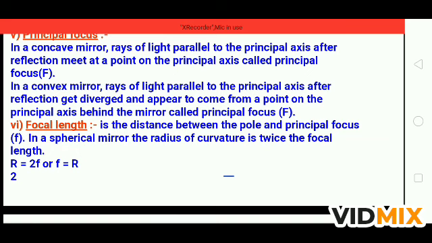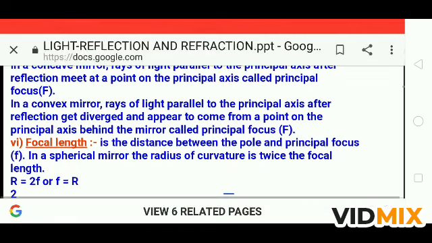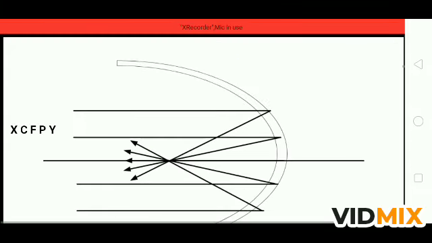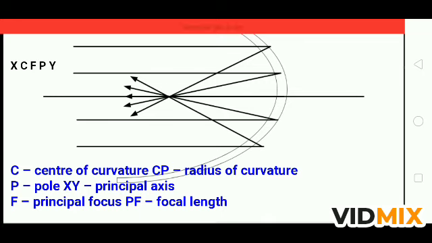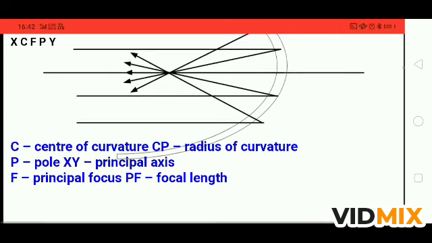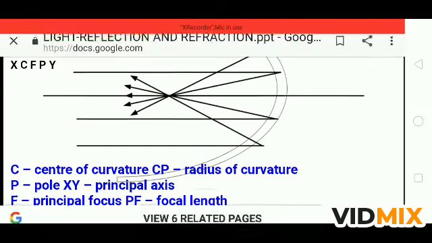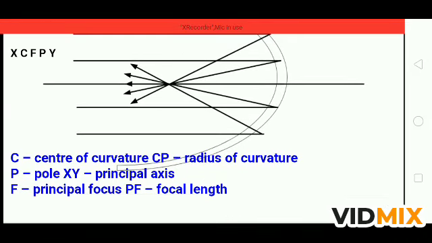If you know the radius of curvature, then you can find the focal length by this relation. So these are the center of curvature, radius of curvature, pole, principal axis, principal focus, and focal length. We have learned about these in this section. Now you have to find these terms in your NCERT. Make your notes, revise. If you have any problem, then you can call me on my number. Till then, have a nice day.